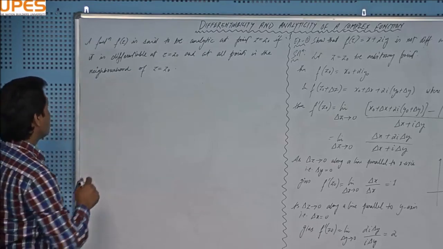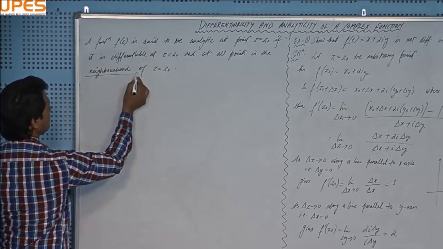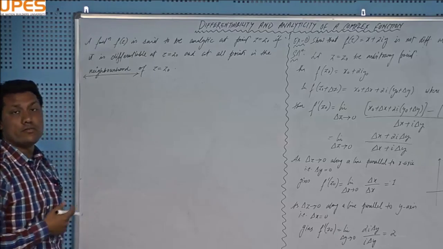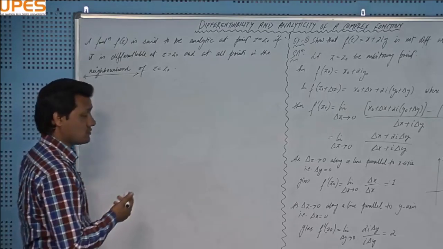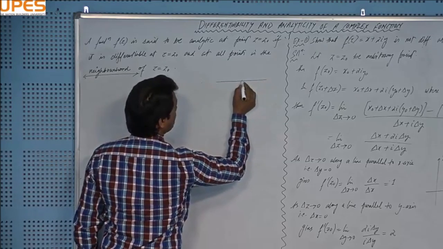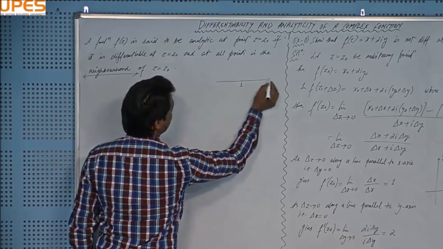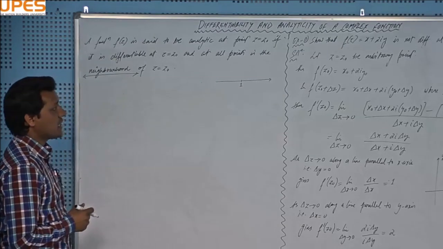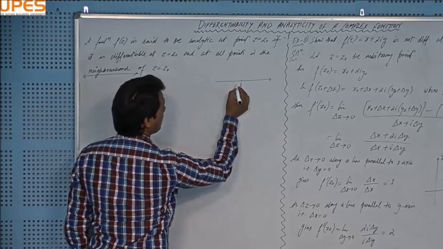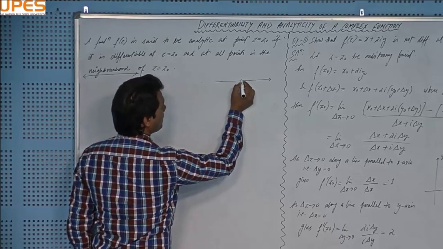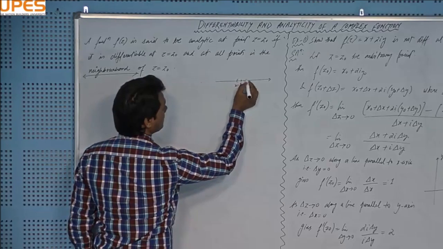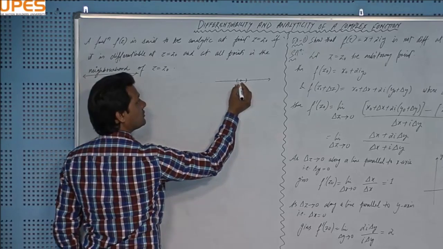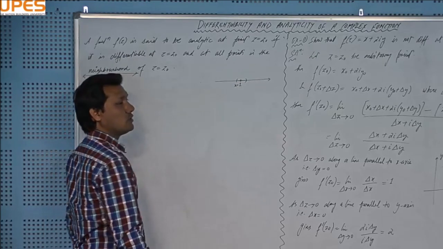First I will tell you the meaning of this term neighborhood, right? What is this neighborhood? You can recall from the real analysis of function of real variable, suppose this point is x equal to 1, this is the x-axis. In real calculus, when you say the neighborhood of this point x equal to 1, neighborhood means a small interval like this, taking all the values in the neighborhood of 1.